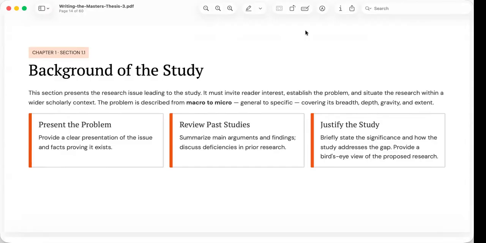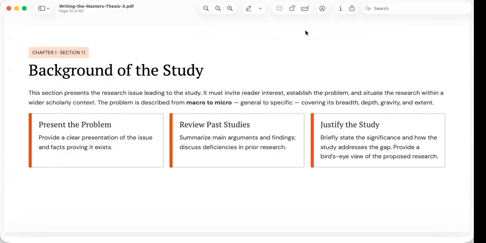You would then narrow the discussion to underwater operations, then to technical diving, and finally to the specific capability gap within the Philippine Coast Guard. This gradual narrowing helps readers understand how your specific study fits in a much larger context.